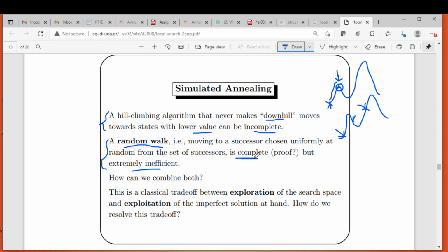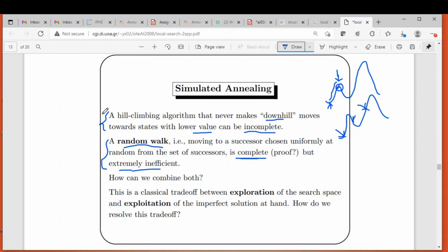it is complete. It is not incomplete. Incomplete in the sense it may not find a solution, but this is complete. It will find a solution, but the solution may be extremely inefficient. Okay, because like this we may have to perform so many times to find the solution.